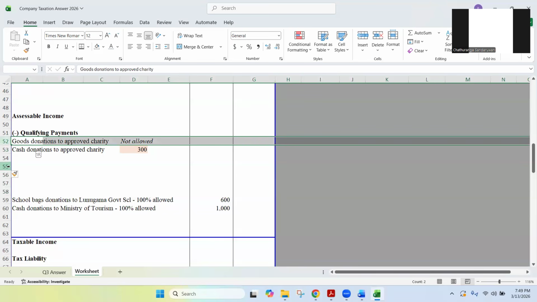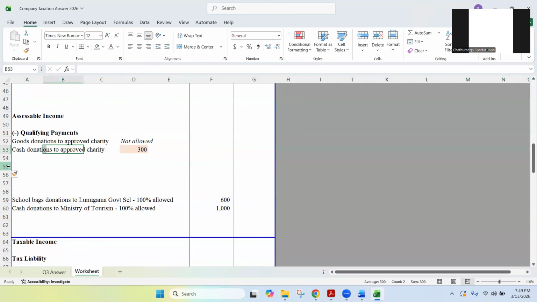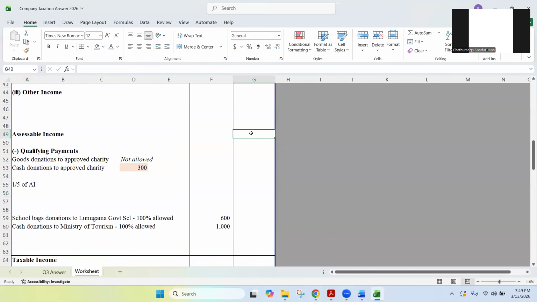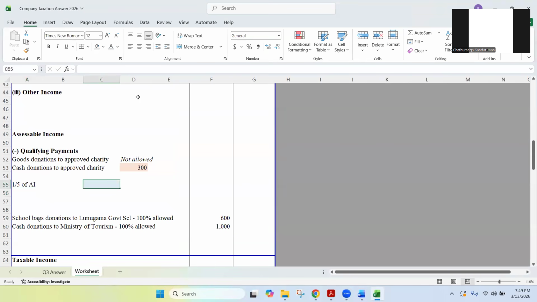Goods donations to approved charity not allowed. So when we have cash donations to approved charity, we take the amount like this and we need to calculate 1/5 of assessable income of this company. Still, we haven't calculated the assessable income, so that number is pending. But once we get that assessable income, we need to calculate 1/5 of that value. So we'll write that amount here once we complete it, right?